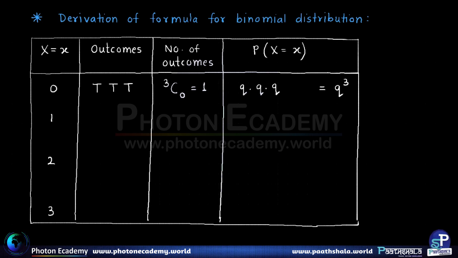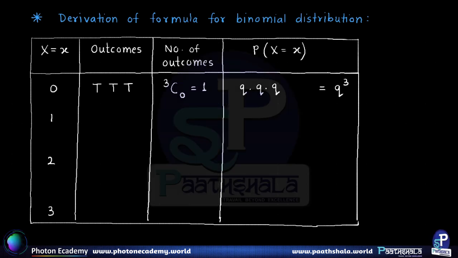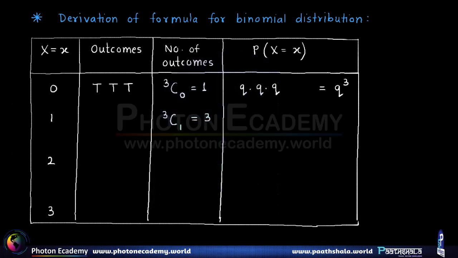Now since we are having 3 coins, to get one head, it might be any one of the 3 coins that will give us head. So in how many ways can that be done? That can be done of course in 3C1 ways, that means in 3 ways. So this tells us that there are a total of 3 outcomes which are going to give us exactly 1 head.